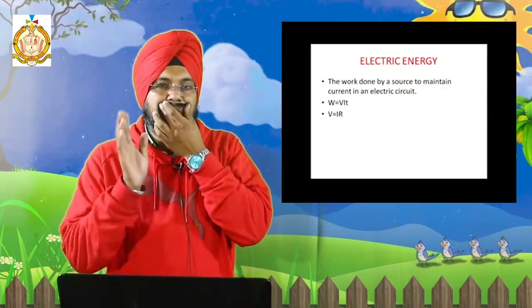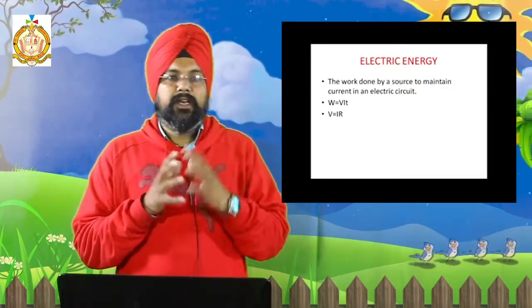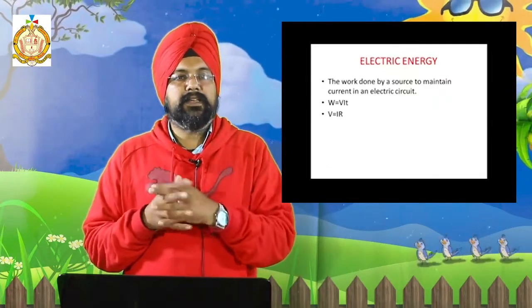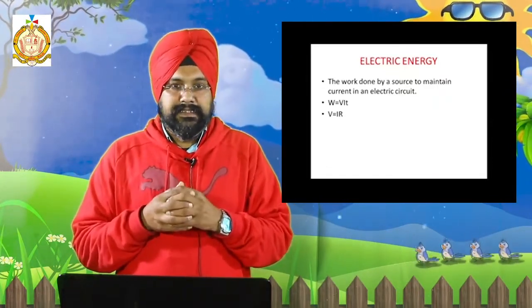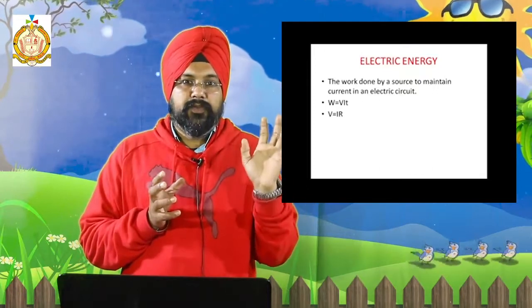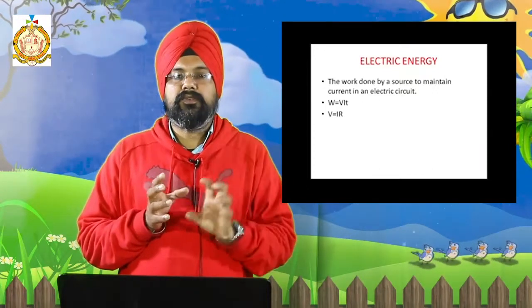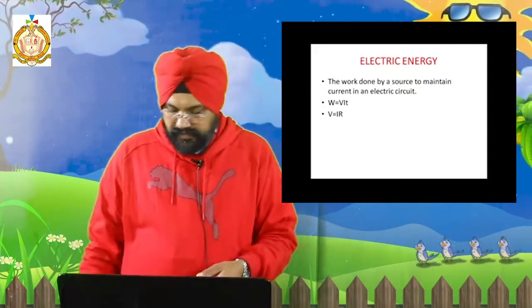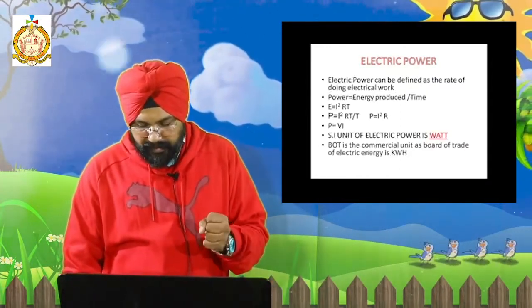So from Ohm's law we need the formula, that is V is equal to IR. What is I? Current. What is R? That is the resistance. V is potential difference. This formula is also known as Ohm's law.